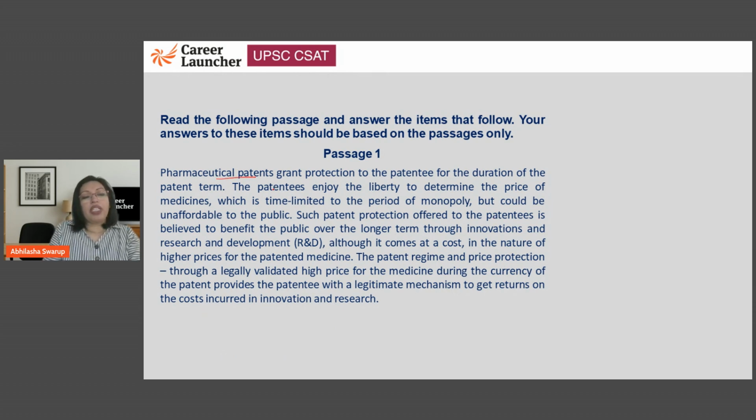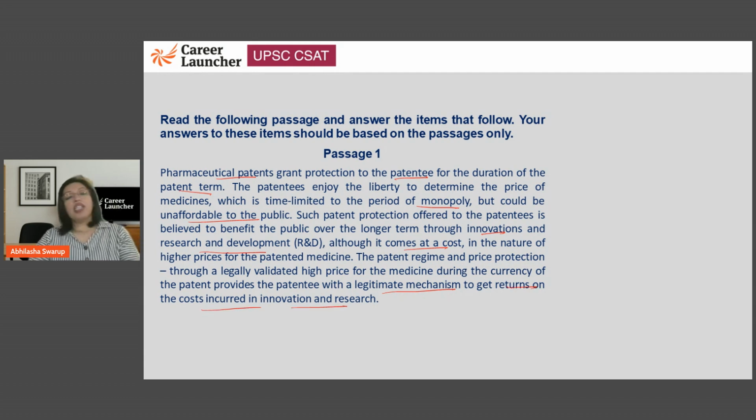Let's take a look. Pharmaceutical patents grant protection to the patentee for the duration of the patent term. The patentees enjoy the liberty to determine the price of medicines, which is time limited due to the period of monopoly, but could be unaffordable to the public. Such patent protection offered to the patentees is believed to benefit the public over the longer term through innovations and R&D, although it comes at a cost in the nature of higher price for the patented medicine. The patent regime and price protection through a legally validated high price for the medicine during the currency of the patent provides the patentee with a legitimate mechanism to get returns on the cost incurred in innovation and research.